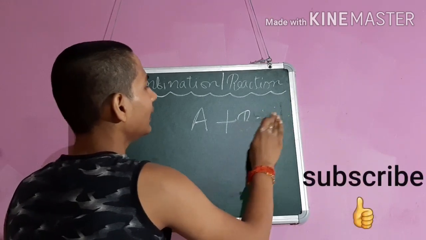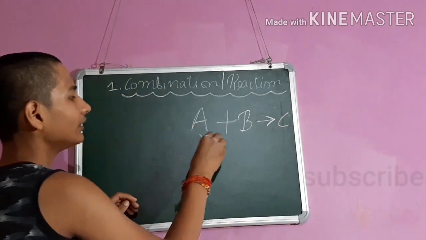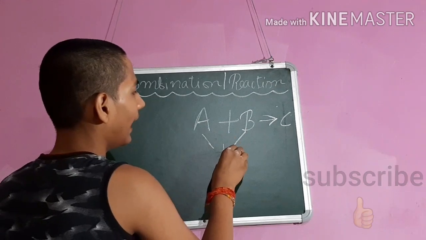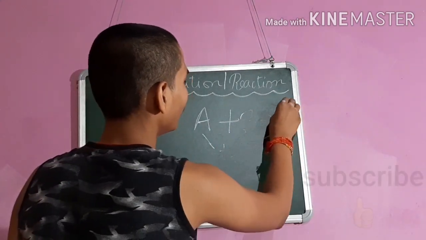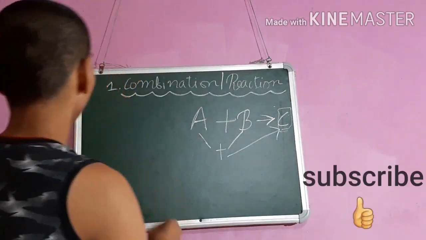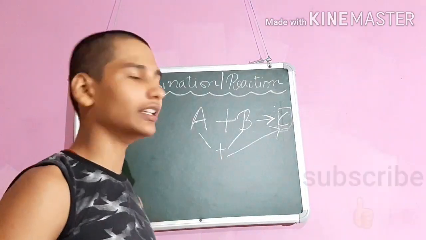Then substance C will be formed. We will react two substances and that will form a single output or single product. A combination reaction also has some properties. Let's study that.